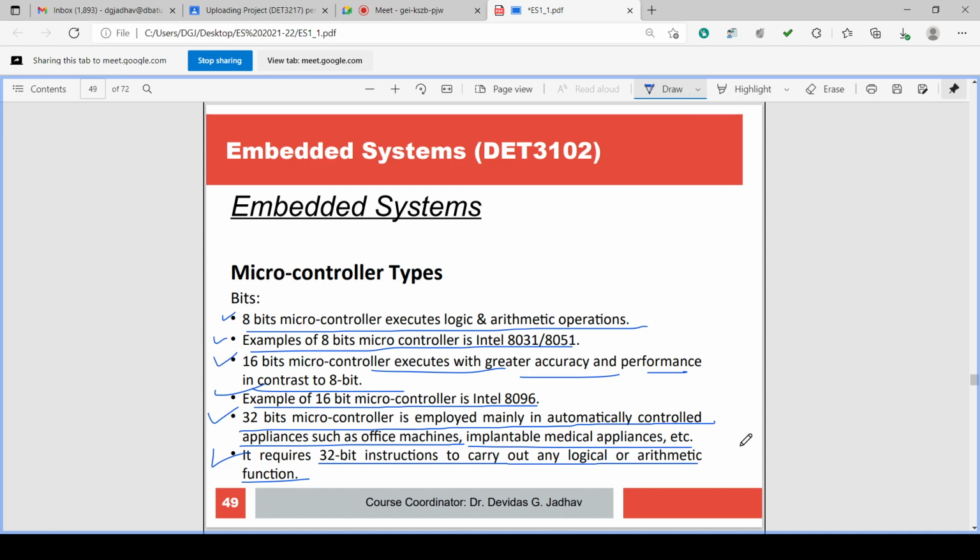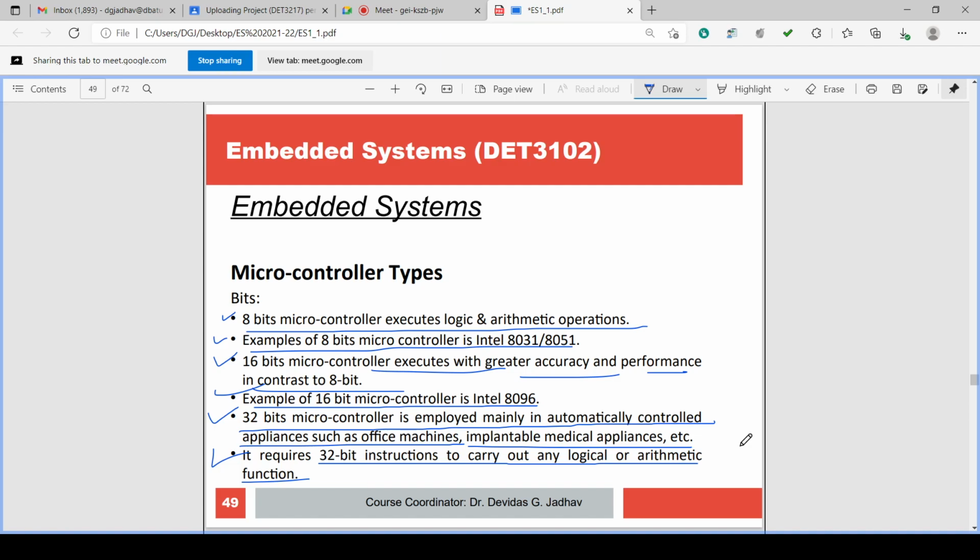Then some money vending is there, some complex task is there. You have to detect something, you have to communicate something, you have to verify something. So this becomes a slightly complicated task. So maybe requiring more bit microcontroller.